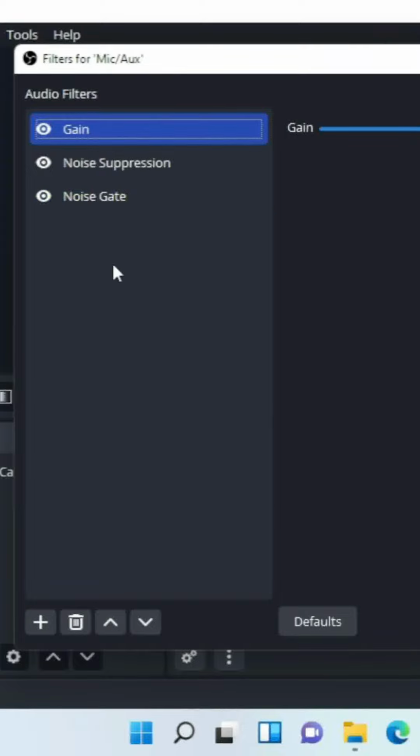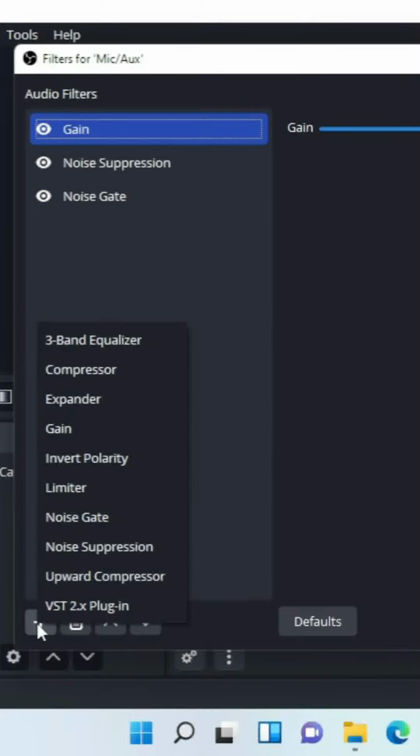So how can we add these two filters with this one? We need to click on the plus icon over here, and we have the noise gate and noise suppression. So you need to add these two. If you're not satisfied, if your problem doesn't get solved with these two, you can also add more filters over here to solve your problem. We have a lot of other filters available.